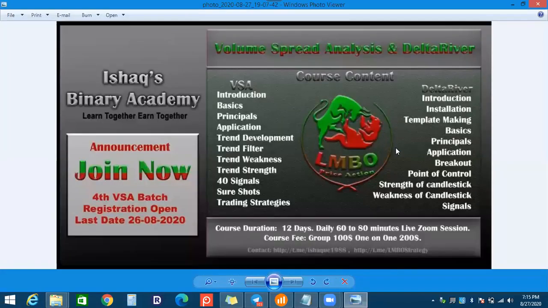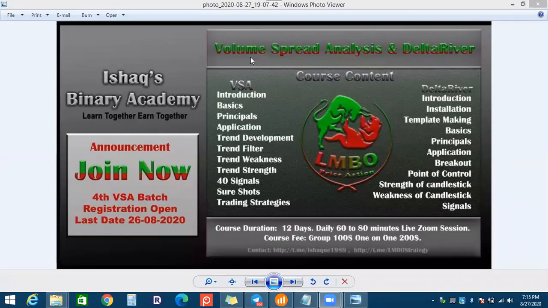So this is the course. We will learn this course in this whole training period. This course depends upon volume spread analysis and Delta River. Maybe some members know about the volume and maybe know about the spread, but we will start from the